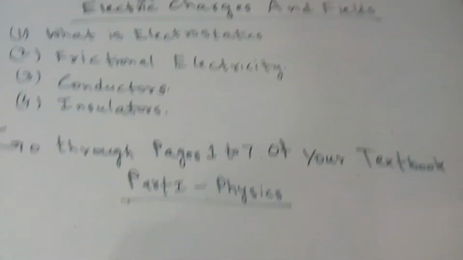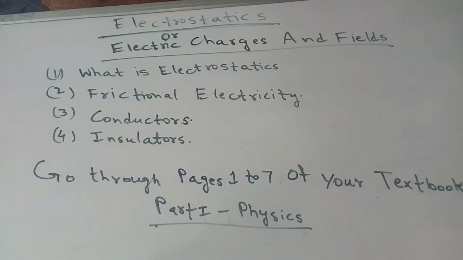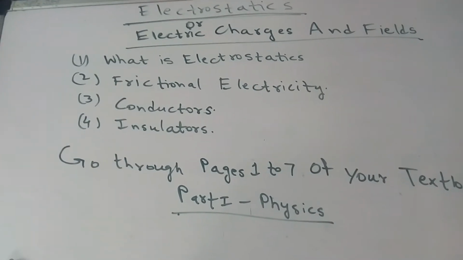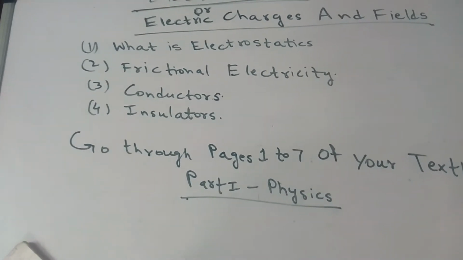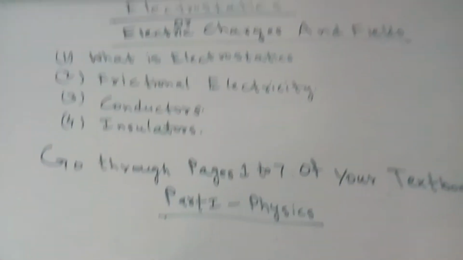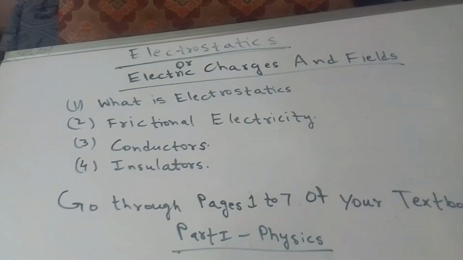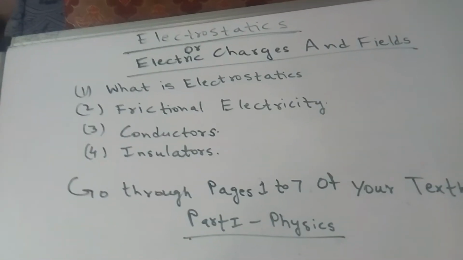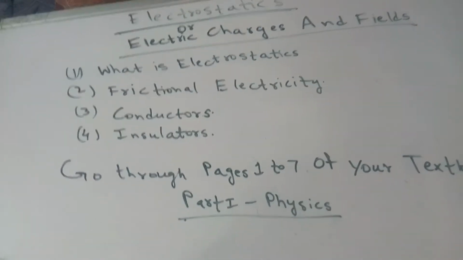Properties of electric charges are additivity of charges, that is, the total charge carried by an object is obtained by adding the individual charges algebraically. If a body carries n charges, the total charge will be Q equal to Q1 plus Q2 plus Q3 up to Qn. Charge has only magnitude, no direction.